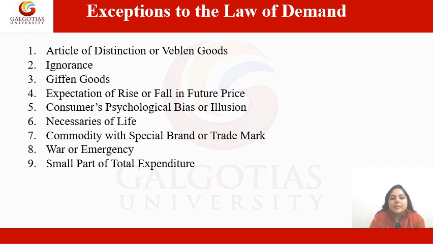Now let's discuss the exceptions to the law of demand. The first one is article of distinction, or Veblen good. Veblen goods are basically articles of distinction or luxury goods, like jewelry and original works of art by great artists. According to Veblen, such goods command more demand when the prices are high. So it is an exception to the law of demand.